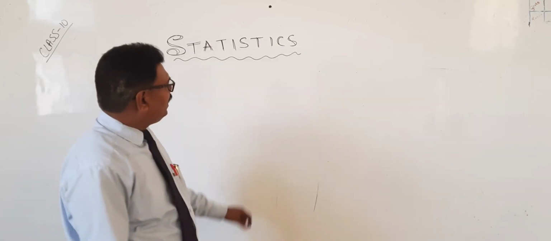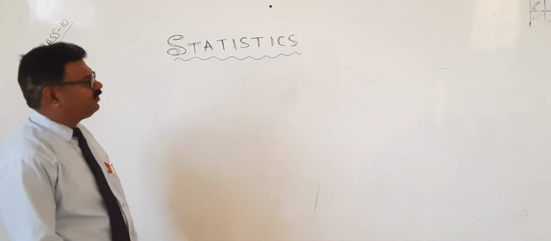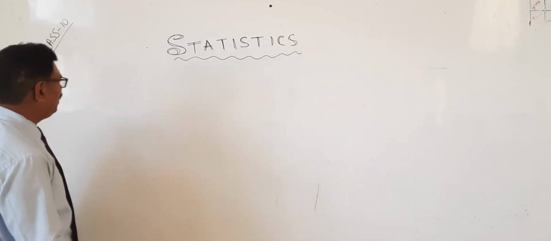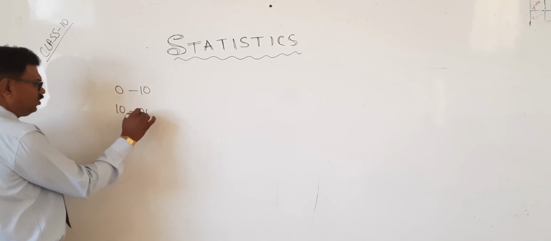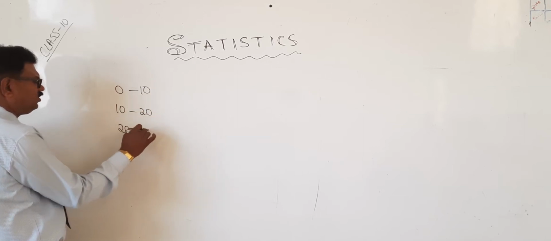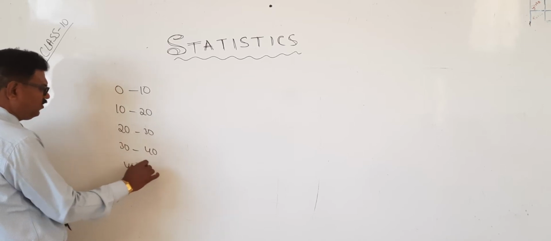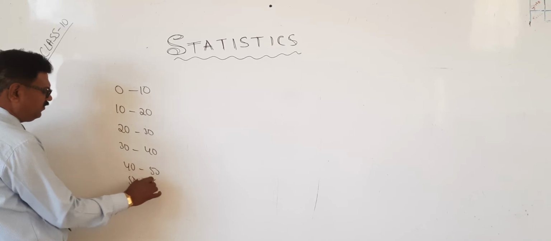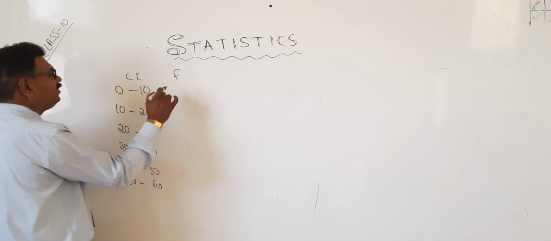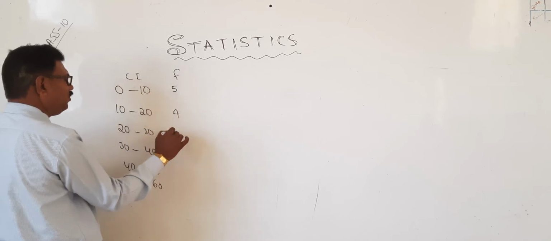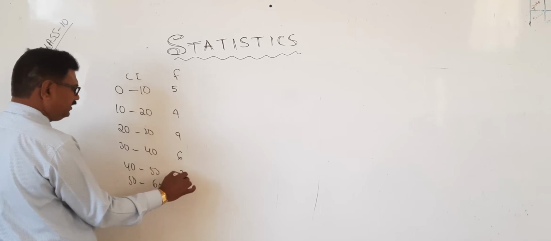Now we have seen mean. Now we'll see an example for mode. What easy example will we take? 0 to 10, 10 to 20, 20 to 30, 30 to 40, 40 to 50, 50 to 60. This is the class interval and this is the frequency: 5, 4, 9, 6, 3, 8.